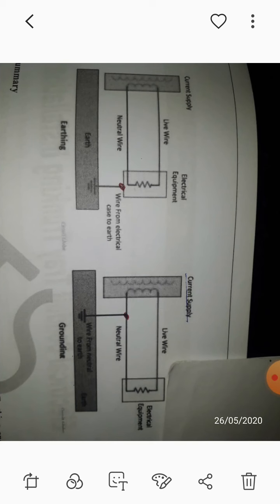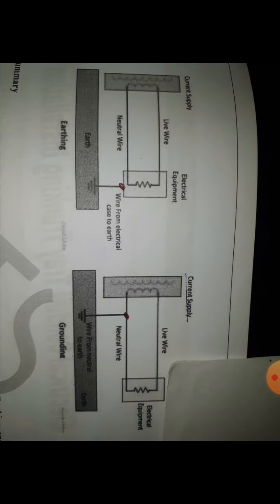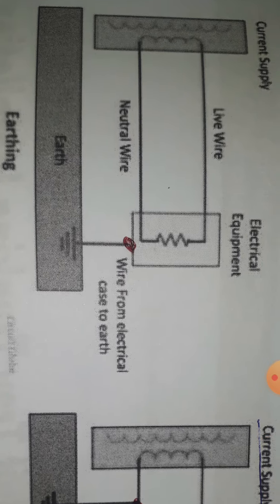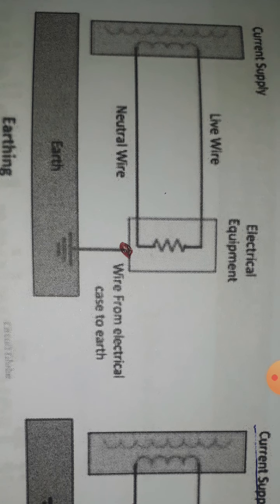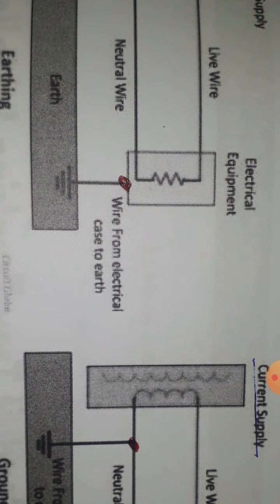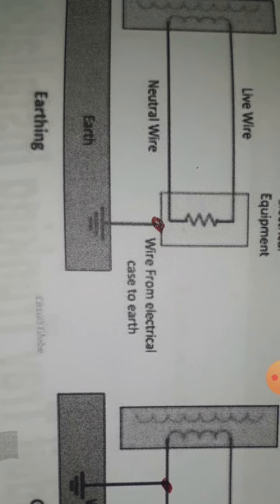And next, I will show you one diagram. This is called system earthing, and this is called equipment earthing. This is the diagram.